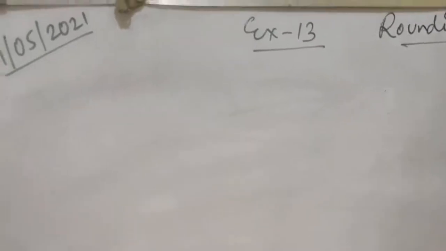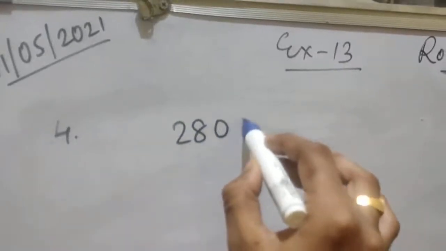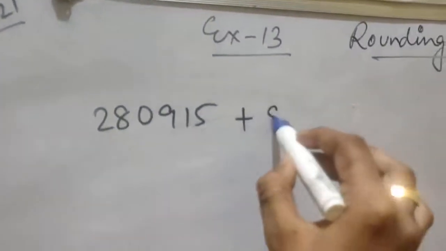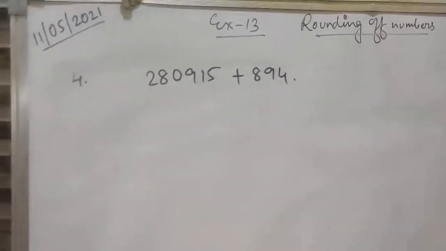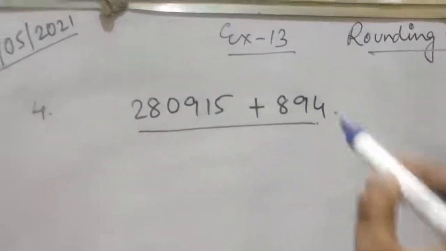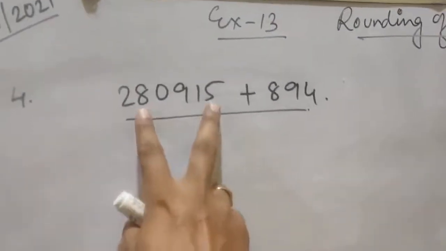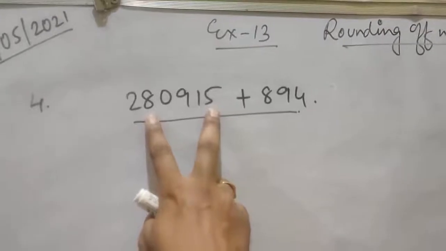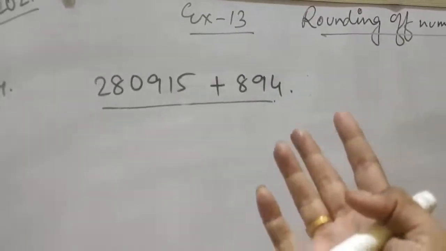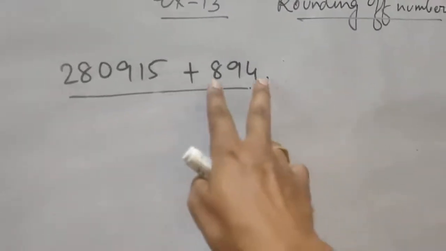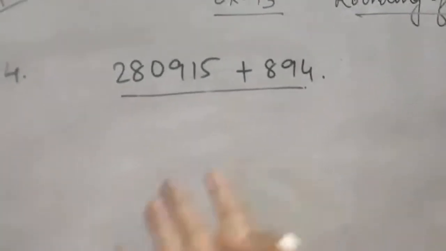Suppose I am doing question number 4. Suppose question number 4 given is 280915 plus 894, right? So think of a story which is perfect or suitable for the question given. Suppose a company manufactures this number of motorcycles in 2021. In the next year the company increased the number of motorcycles to 894. So what is the total number of motorcycles of these 2 years?